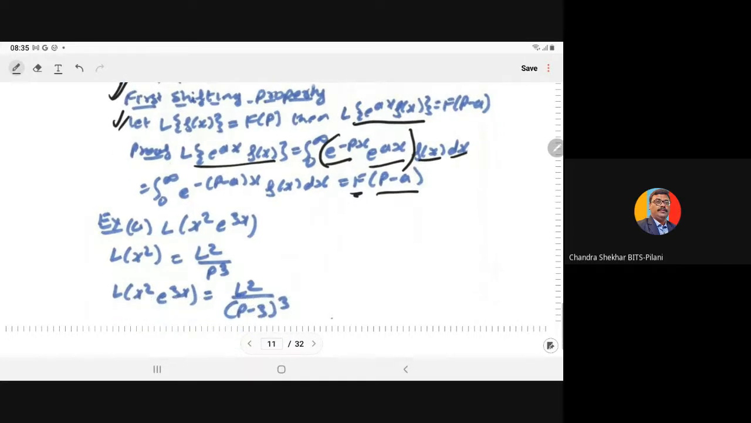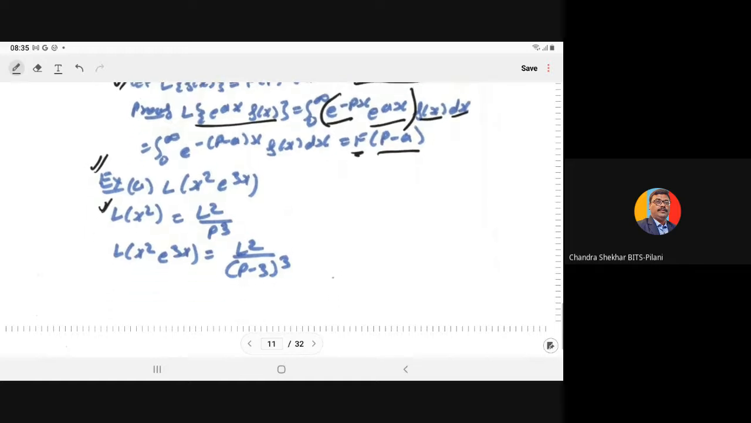Here is an example of this property. Suppose we have to compute the Laplace transform of x square e to the power 3x. You know that the Laplace transform of x square is factorial 2 upon p cube. So if you write the Laplace transform of x square e to the power 3x, that will become